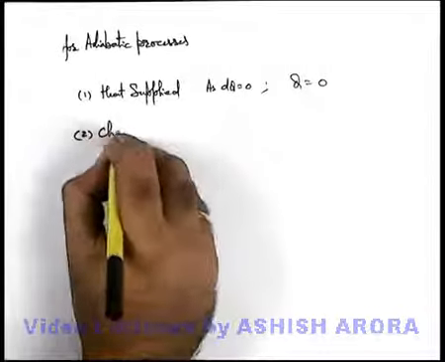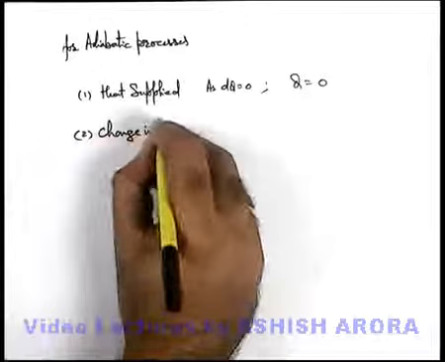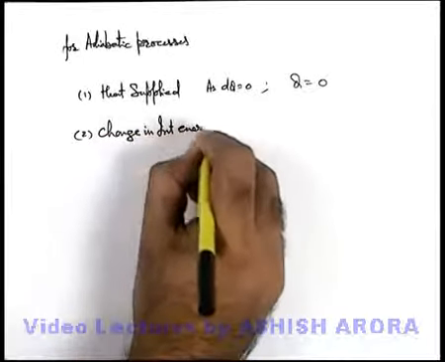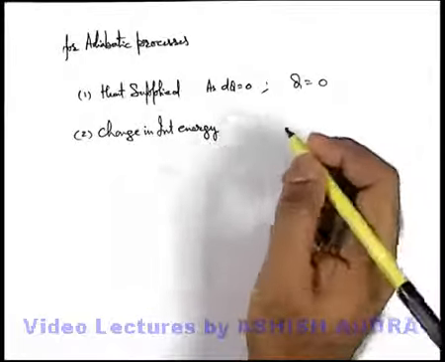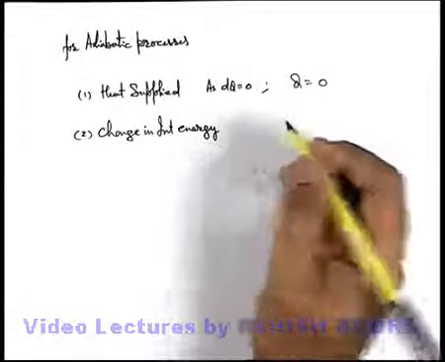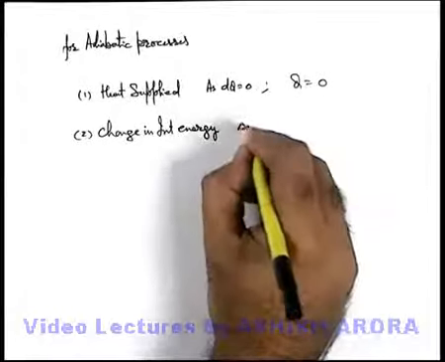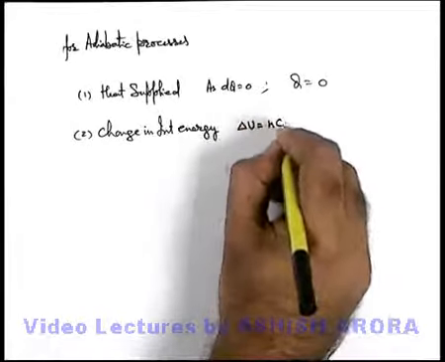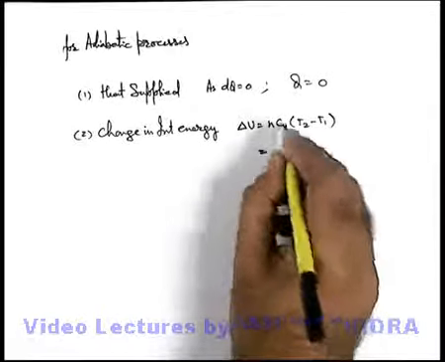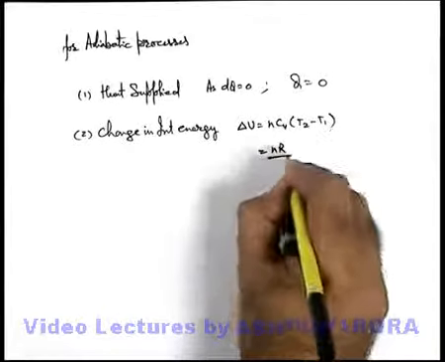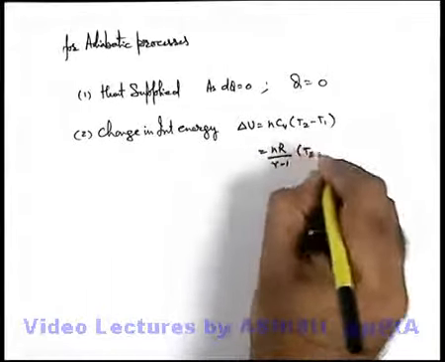If we talk about change in internal energy, it remains constant for any two states of a gas, no matter whichever path is followed. So delta U can always be written as nCv (T2 minus T1), or if we write Cv in terms of R, it can be written as nR by (gamma minus 1) times (T2 minus T1).